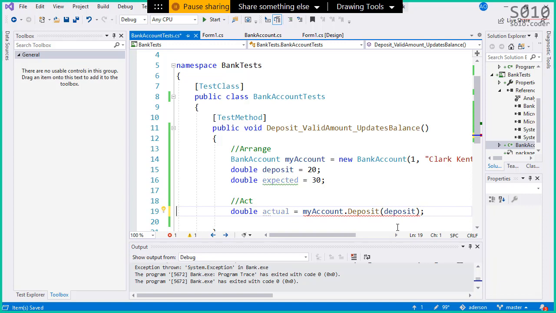Should it be like this? Is that the way that we're going to do this? What is the actual here? How do I get the actual value if this is wrong? I mean, how do I address that?